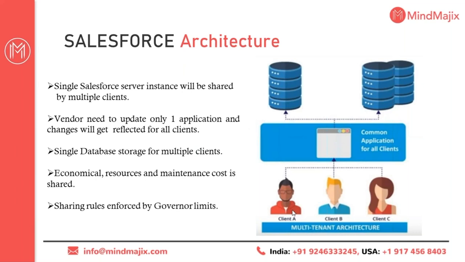You need to pay for only that much cost, the distance you have traveled. Whereas in private transportation, you travel or don't travel, it doesn't matter. You have to bear the cost. So you can easily understand the difference between private and public with this example. And not only this, Salesforce is offering sharing rules which are configured in Salesforce. They are enforced by the governor limit, so they follow the governor limit.